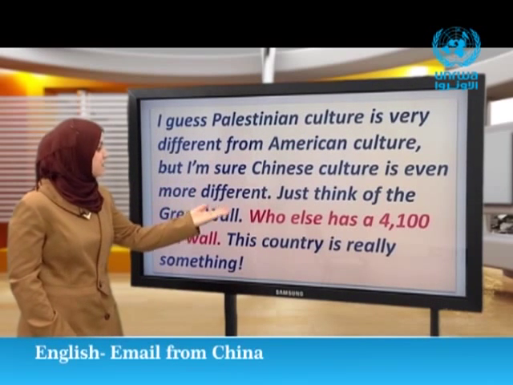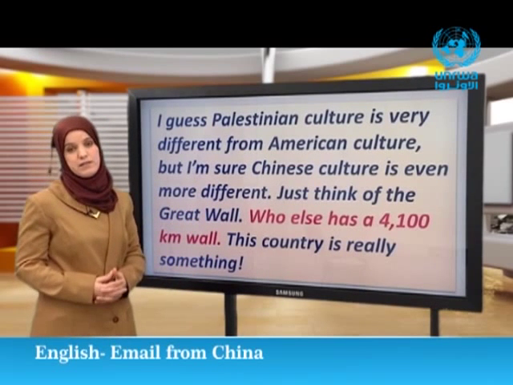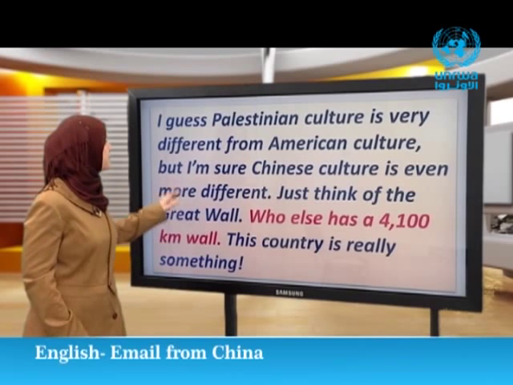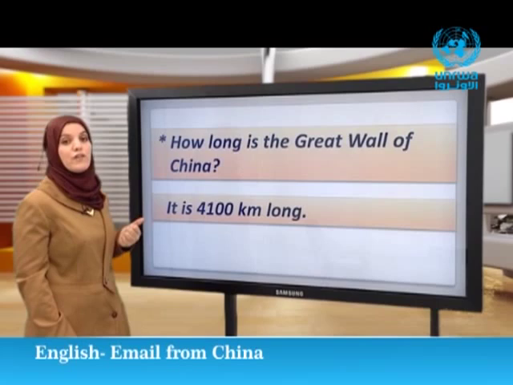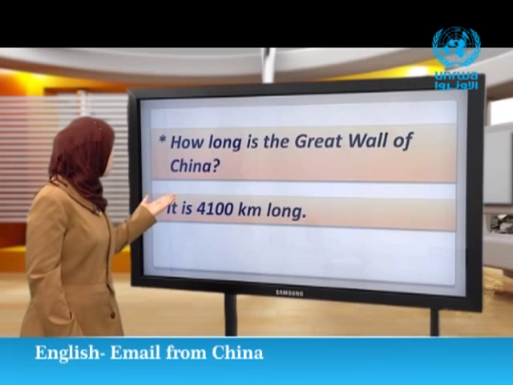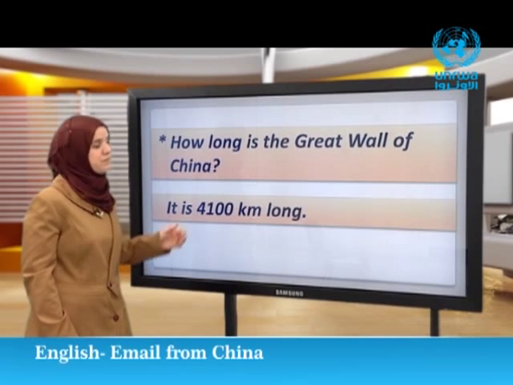Who else has a 4,100 kilometers wall? So, the answer is, how long is the Great Wall of China? It is 4,100 kilometers long.